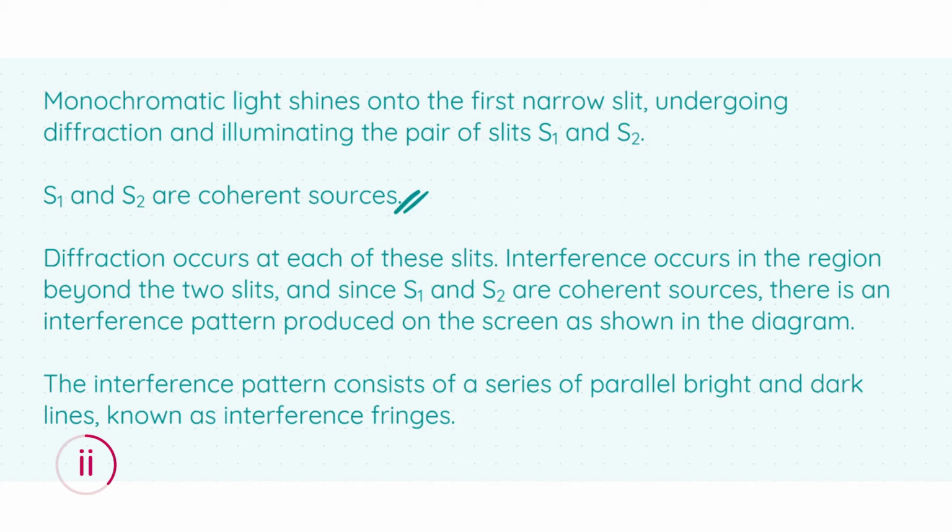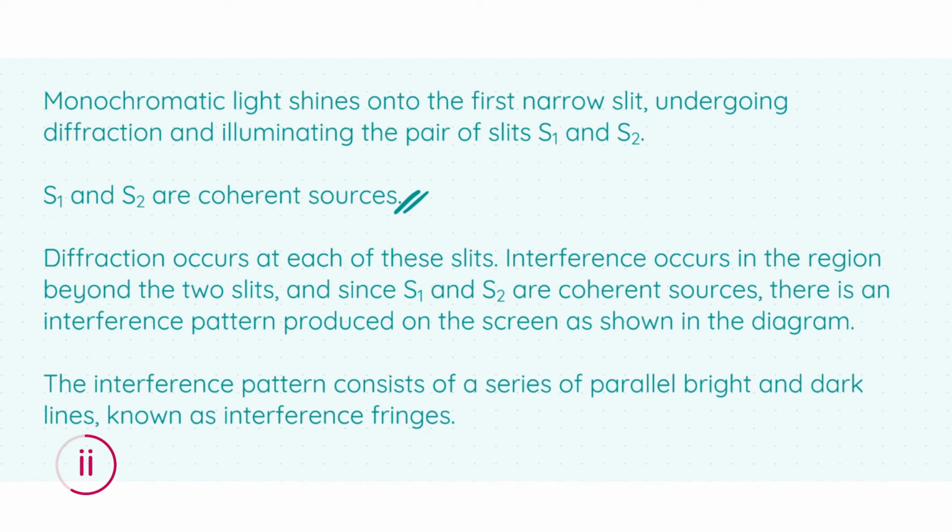Now, I just want to mention that S1 and S2 must be coherent sources. Coherent sources must have the same frequency, and the two waves produced from those sources must have a constant phase difference, or they are in phase. This is the case in this experiment because S1 and S2 both originate from our original monochromatic light source. So they come from the same light source, therefore they're both going to have the same frequency, and of course they're going to be in phase as well.